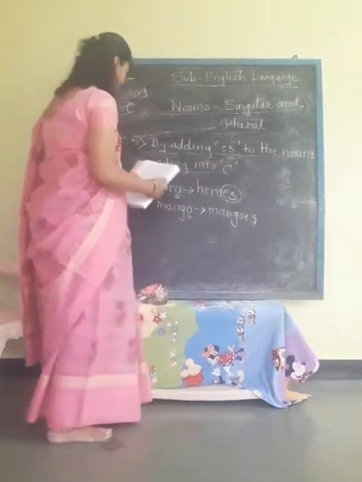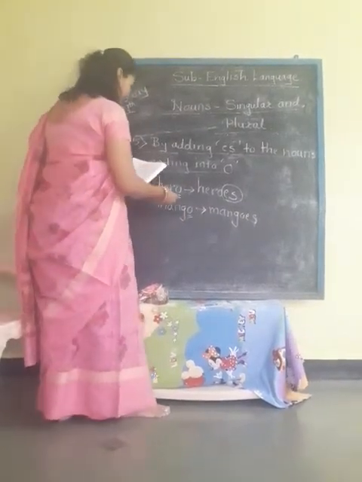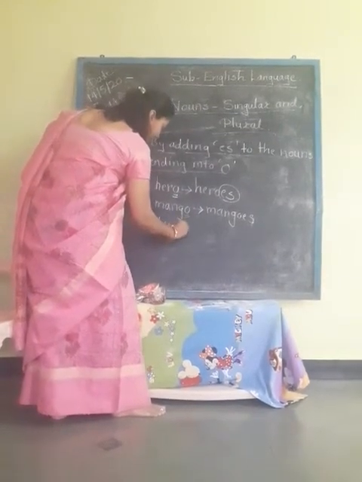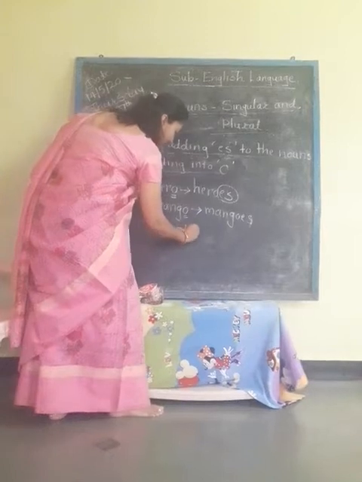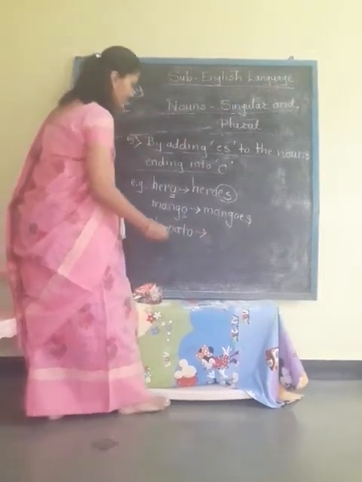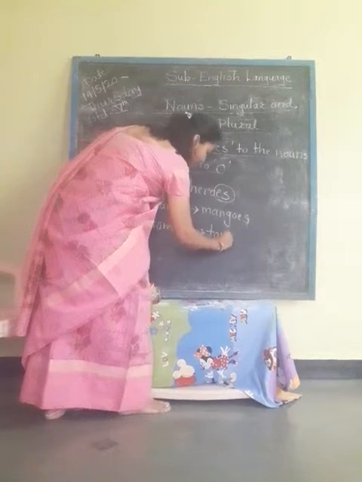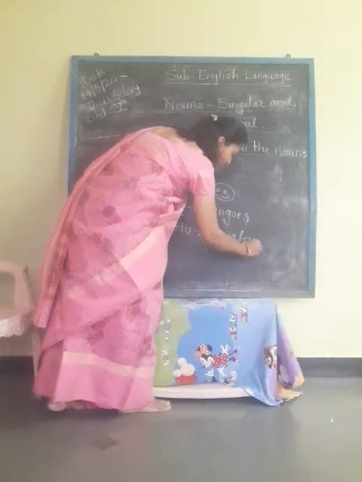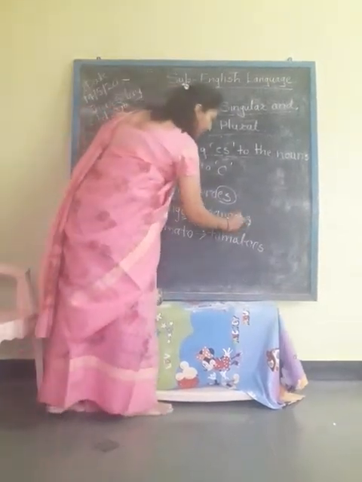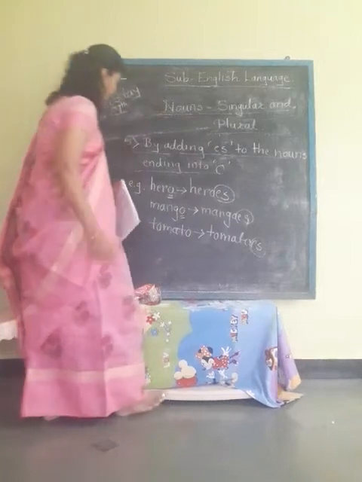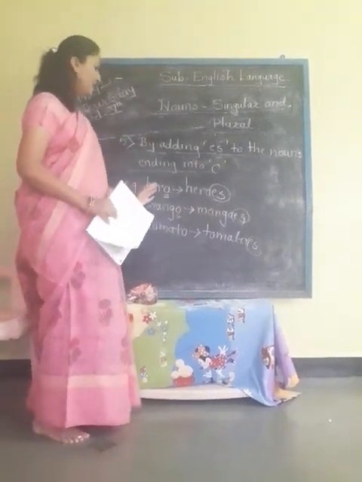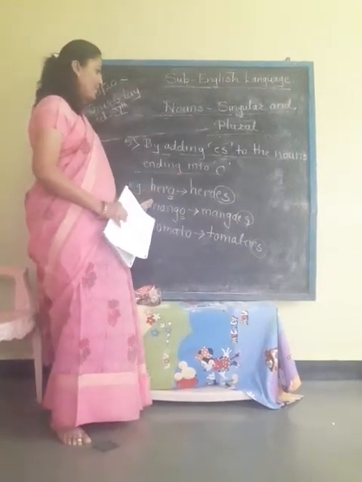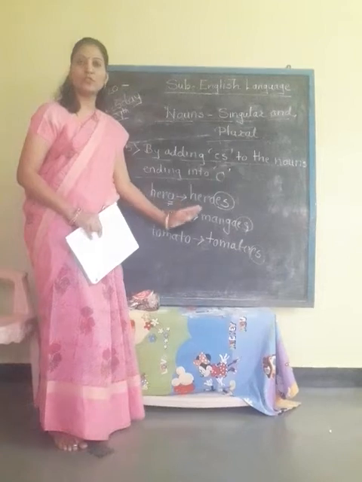Then tomato. Again, this word will become tomatoes. So like this we have added es to the spellings ending in o, and we have made plurals. For example, hero, heroes, mango, mangoes, tomato, tomatoes.